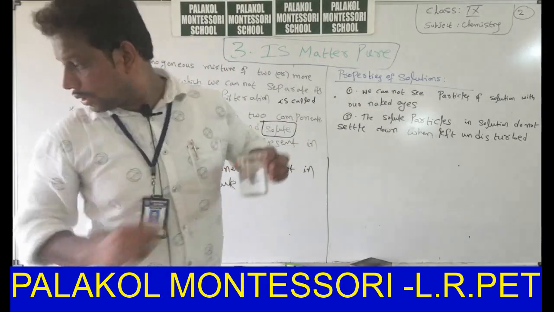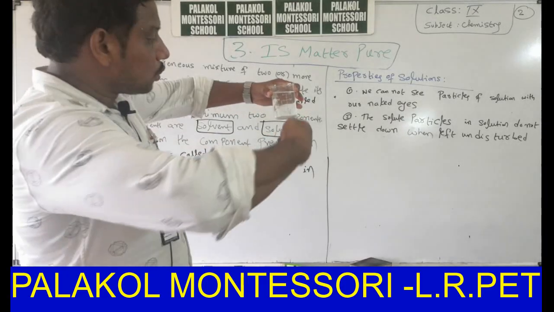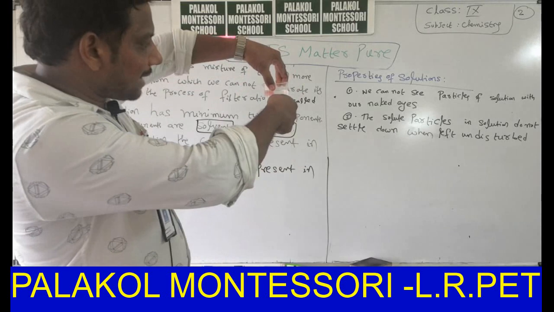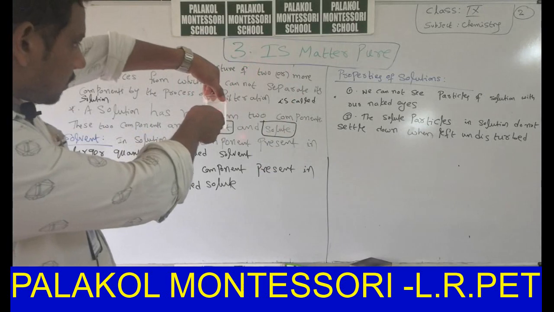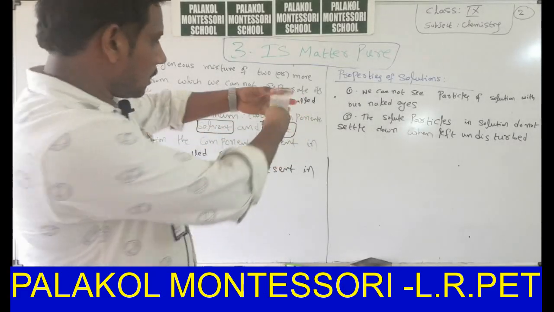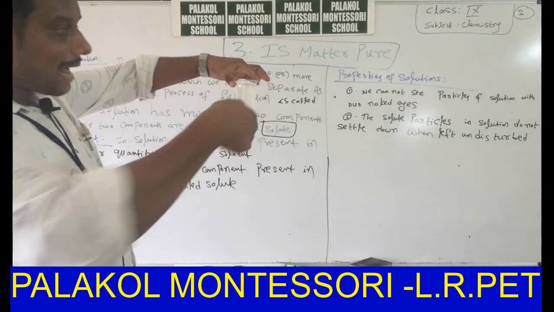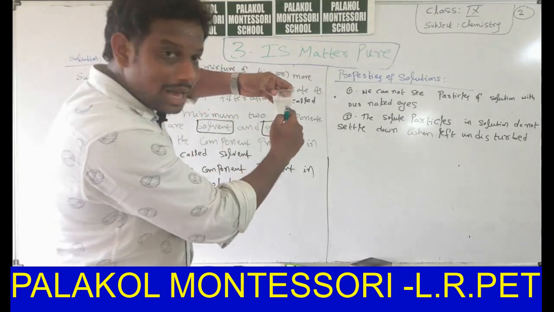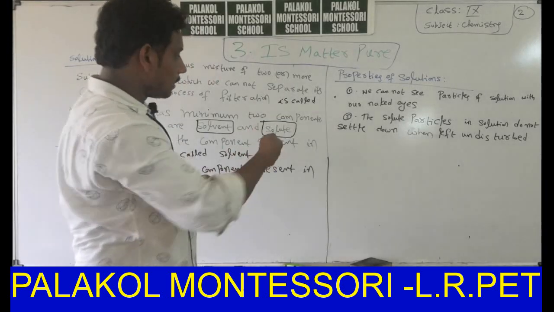And observe, if you pass a laser light through the solution, I will take another one. Take this particular glass. If you pass laser light, this light passes through the solution, that means glass and solution, and forms a spot on the board like this.